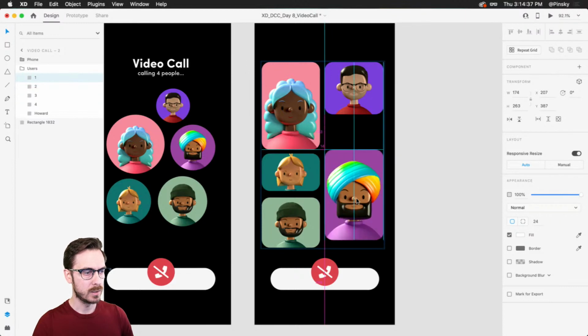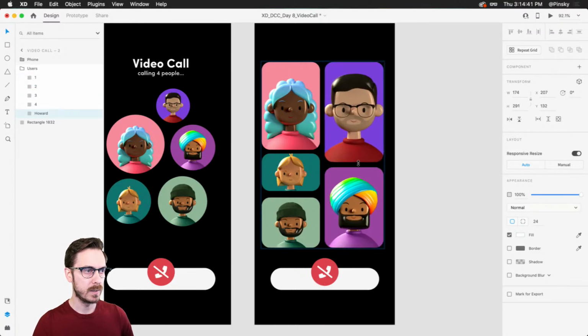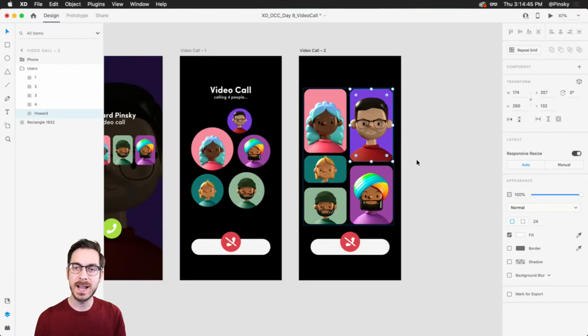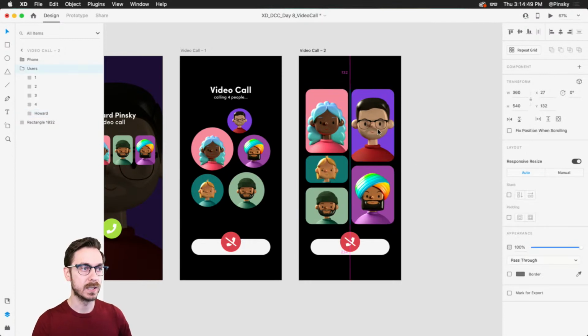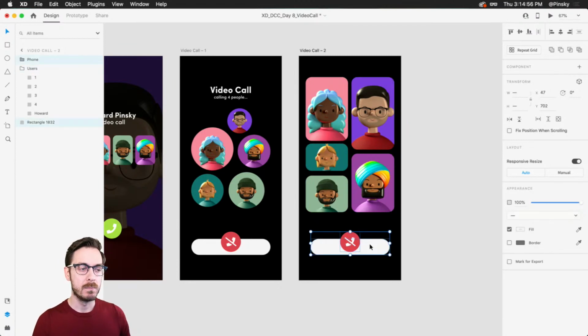Make this one larger. Maybe I'll move that down. Make me a little bit larger, and there we go. Beautiful. And because we're using the exact same layers, when we do get to prototyping, everything's gonna animate really beautifully. And you can continue adding additional elements. Maybe this bar at the bottom, maybe it's not seen initially, right? So I'm gonna just drop the opacity because you might not want that being in the way. Maybe you'll tap on the screen and it'll pop up.